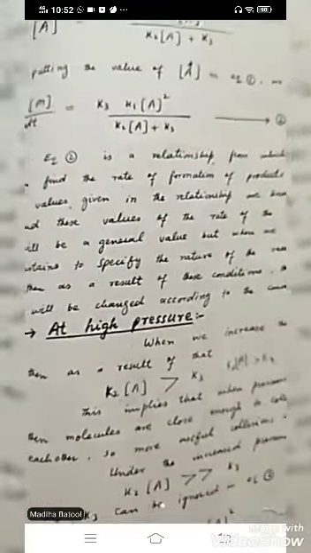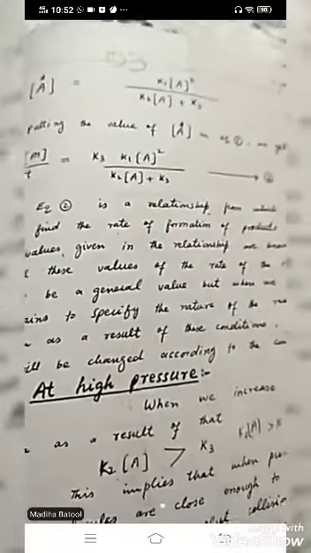Okay. Now this equation is basically the relationship from which you can find out the formation of a product and the value of the rate of the reaction, and also the general values and the nature of the reaction, concentration values, and similarly the change according to the condition.